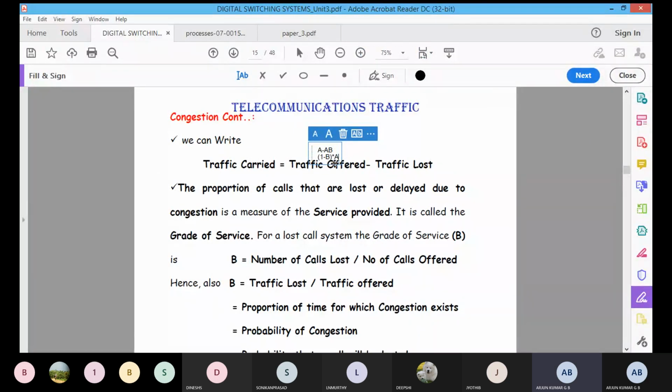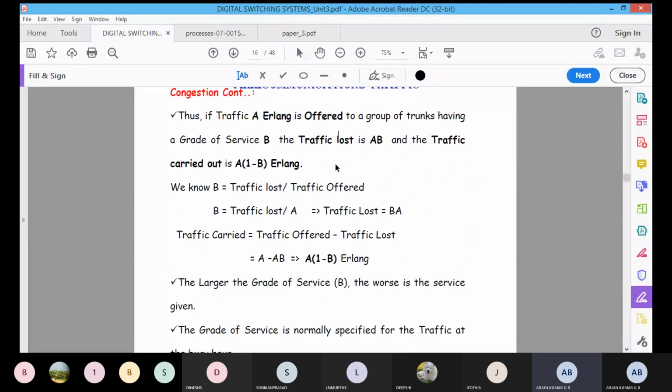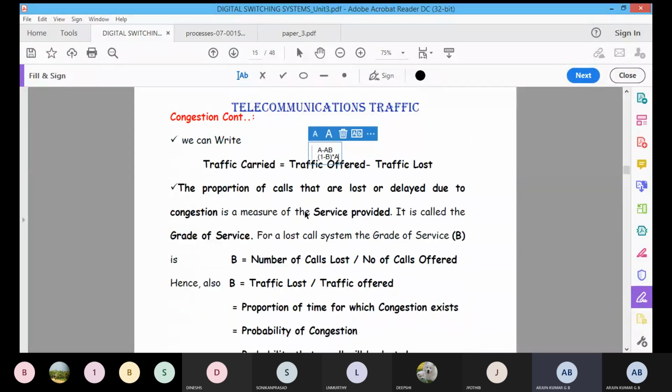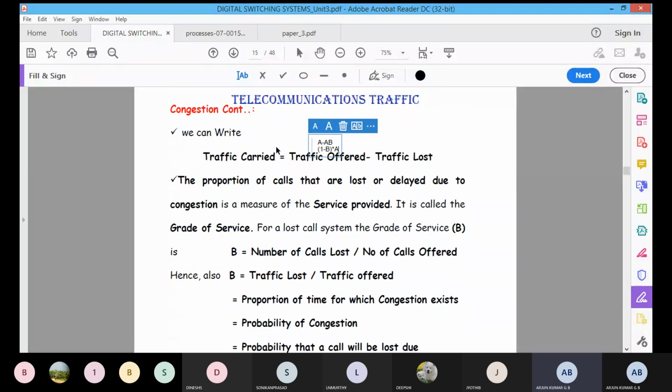Then we can see in the next slide that the total traffic carried is equal to A into 1 minus B Erlang. Clear about this one? Initially we know that traffic carried is equal to traffic offered minus traffic loss, and you can also calculate the grade of service for the lost call system. The grade of service B is equal to the number of calls lost divided by the total number of calls offered. That can also be written as the traffic loss by traffic offered.